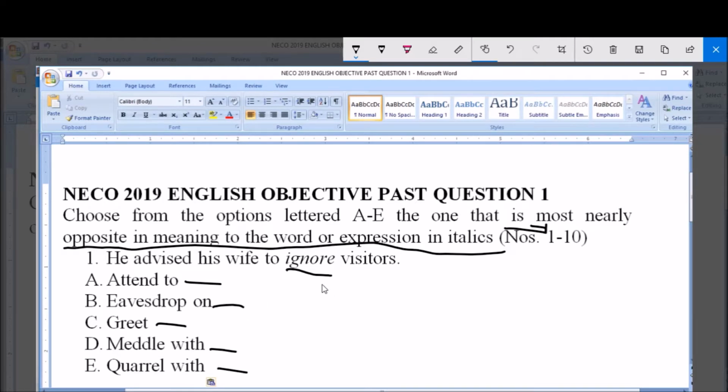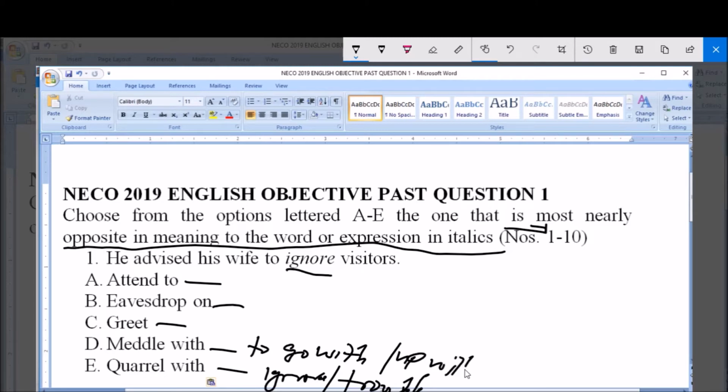Of course, when we talk of the opposite of ignore, quarrel with cannot be it, and as a matter of fact, indirectly, quarrel is synonymous to ignore too. Yes, it's synonymous to trouble. Then when we talk of meddle with, it means to interfere with.